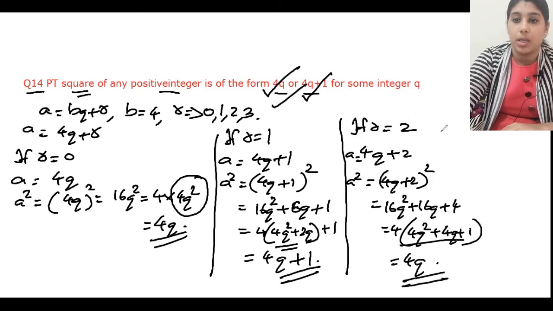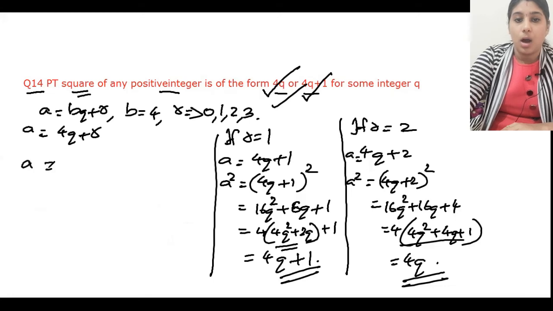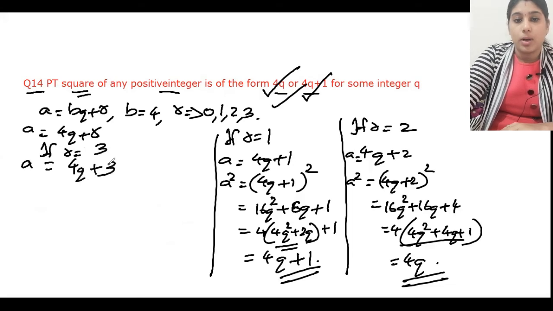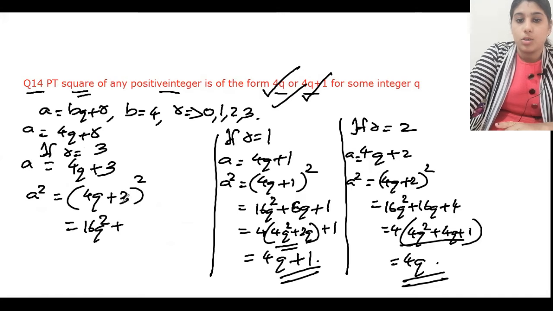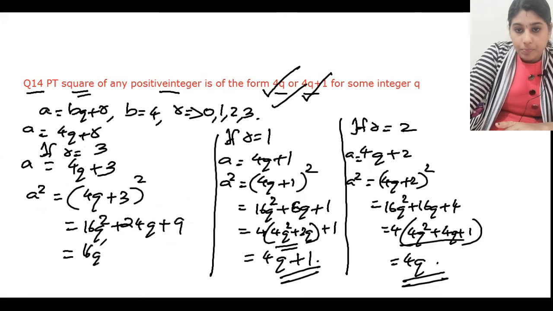Again, one more thing is remaining, if r is equal to 3, our last chance, that is 4q plus 3. So a square will be 4q plus 3 the whole square. It is also in the form a square plus 2ab plus b square. That is 16q square plus 2 3s are 6, 6 4s are 24q, plus 3 3s are 9. This I can rearrange as 24q plus, splitting 9 as 8 plus 1.